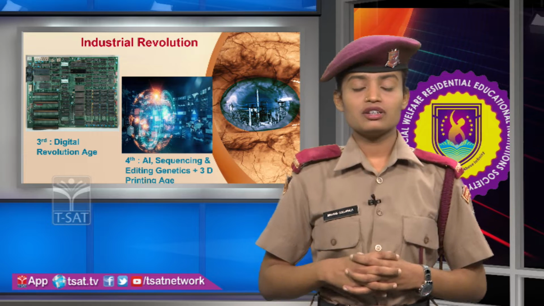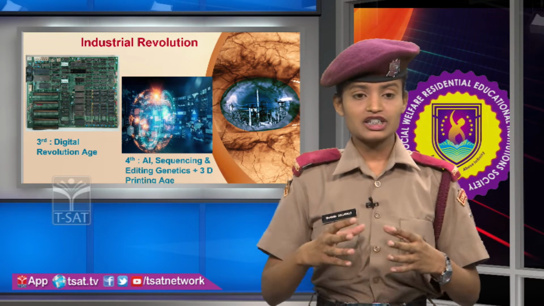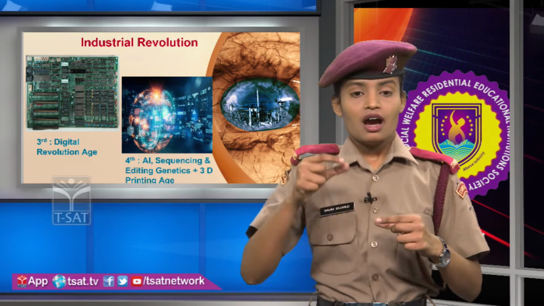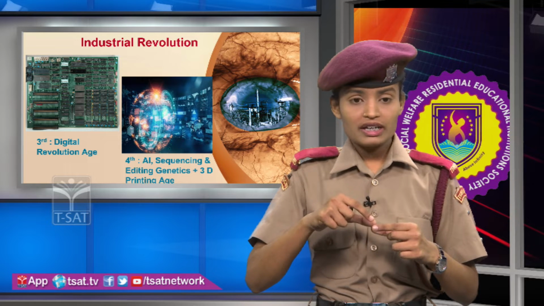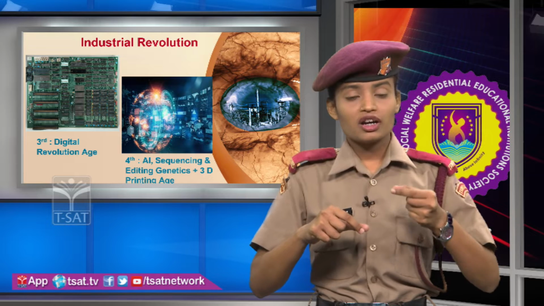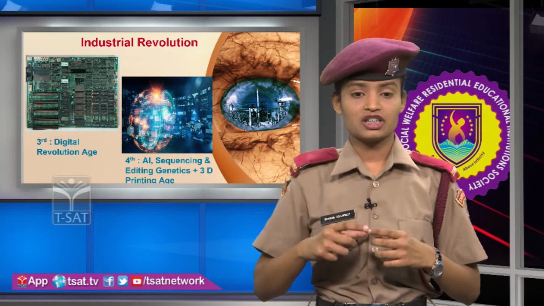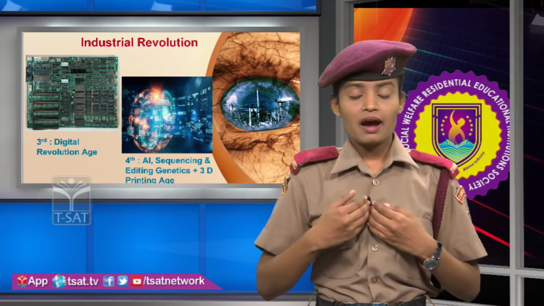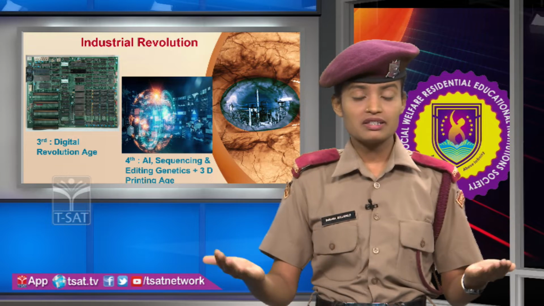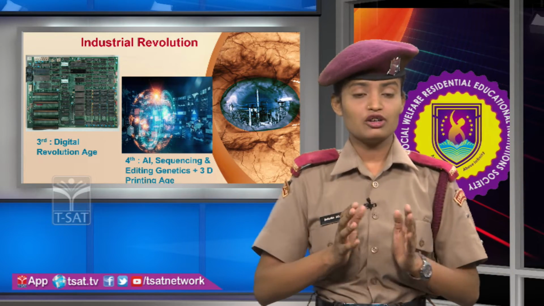The third industrial revolution is the digital revolution age. If we hear the words digital revolution age, there is one chip where we know that the memory is also there, as well as the storage of documents, downloads, pictures, and videos. In our personal computers, as well as the computers we use in business and industries, they use this digital revolution age.